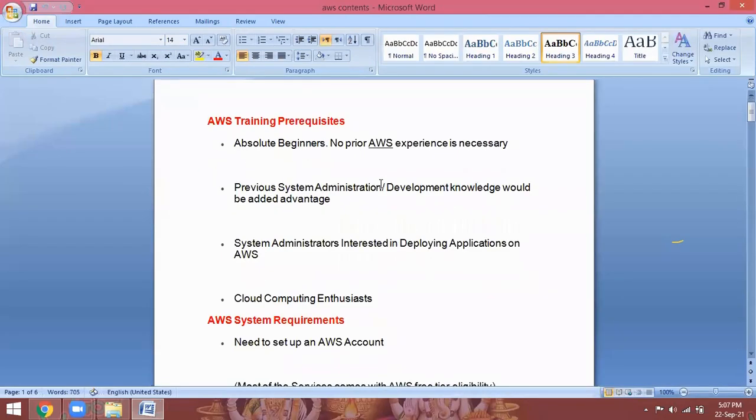The training prerequisite is already explained to you. Absolute beginners, no prior AWS experience is necessary. Previous system administration or development knowledge would be an added advantage. System administrators interested in deploying applications on AWS, and cloud computing enthusiasts. So these are the requirements to learn this.